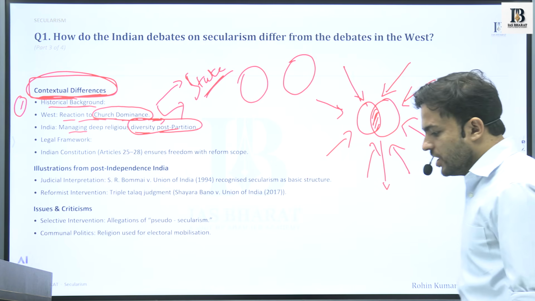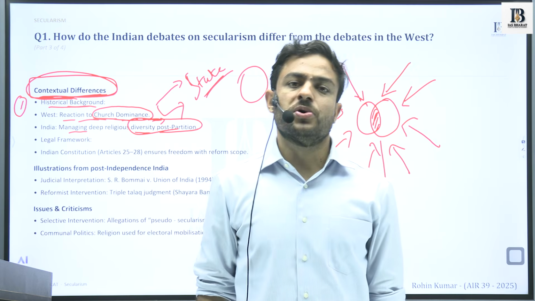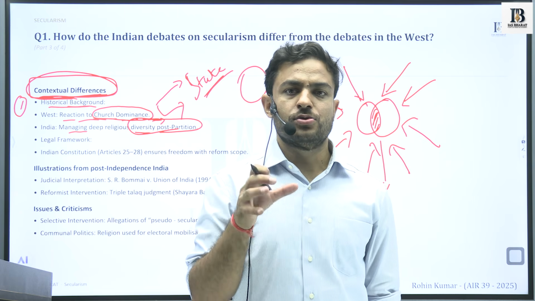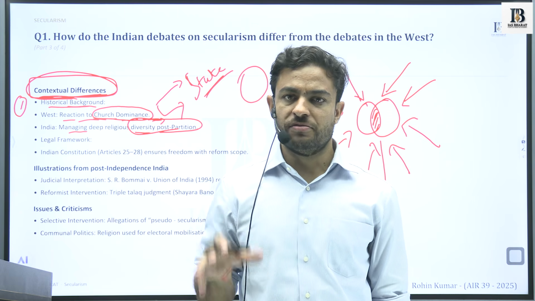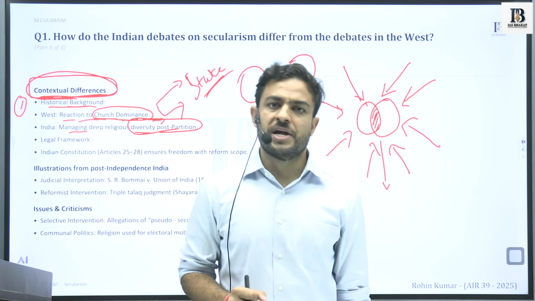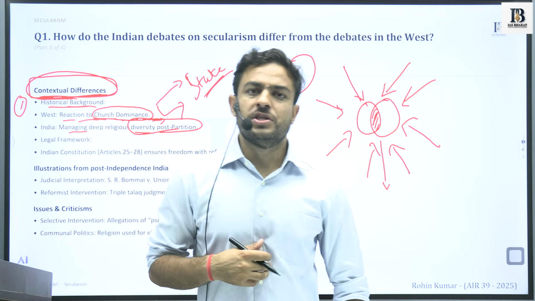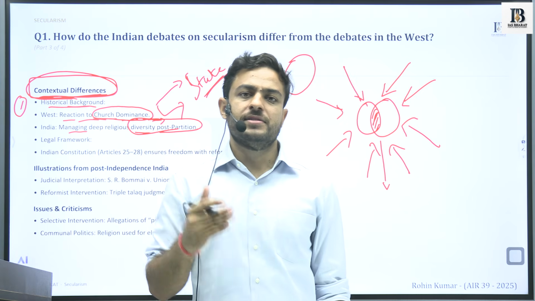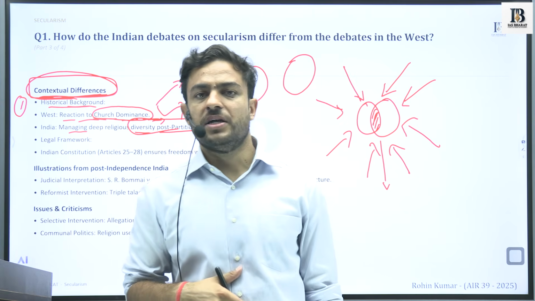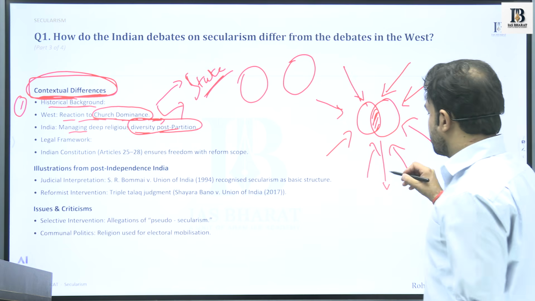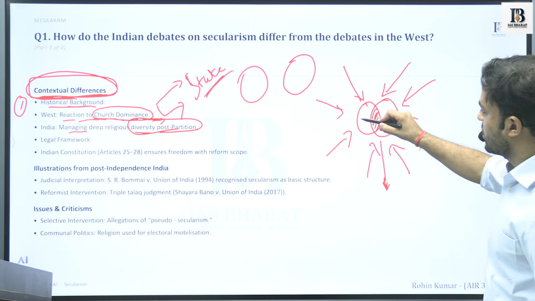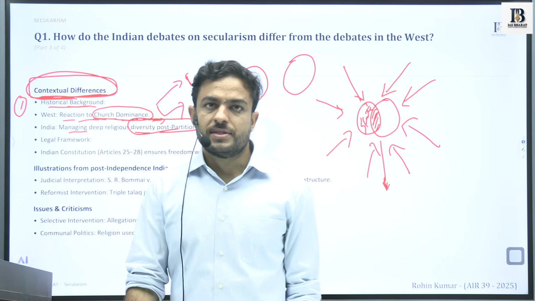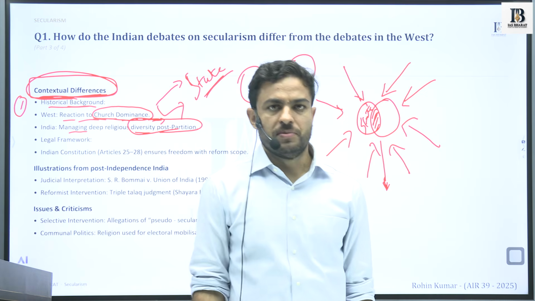Because the state wants to create a cohesive society, so that social differences, while protecting cultural practices, do not inflate to such a position that they impact the unity and integrity of the nation. So it is as a result of this that the state was given such a role that it can intervene in certain aspects of the religious life of the people.